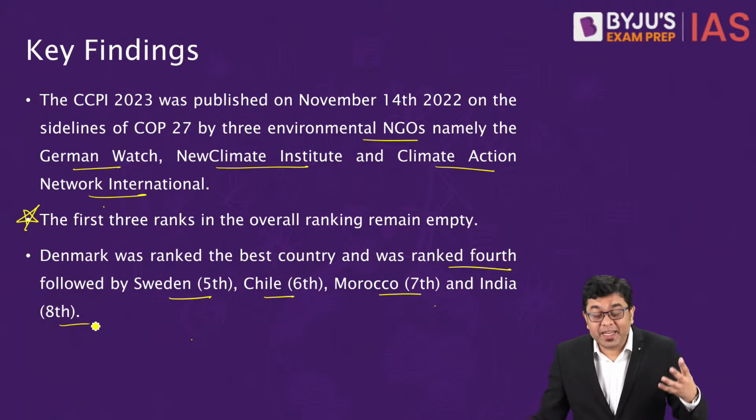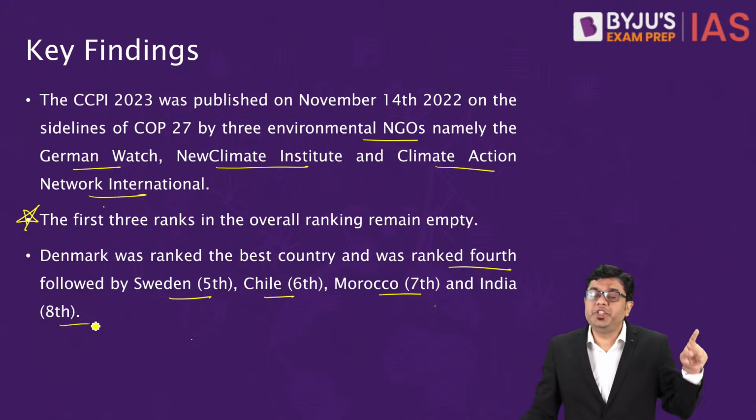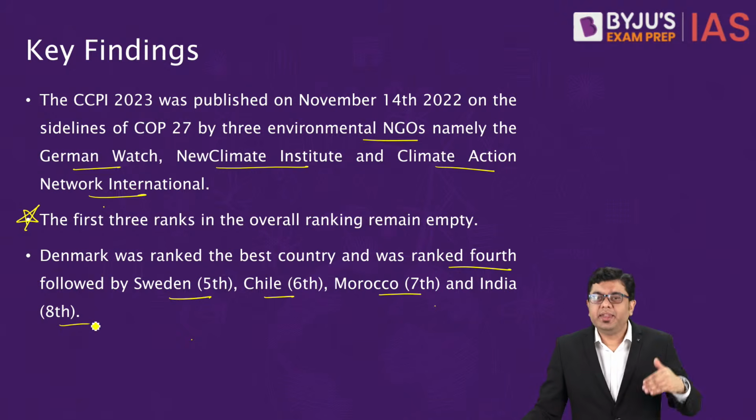Amongst the G20 nations, and currently G20 is in news, G20 is in relevance because India is hosting the G20 summit and India is the president and the chair of the G20 summit right now. So that is where amongst all the G20 nations, India is the highest placed country in terms of the climate performance index.